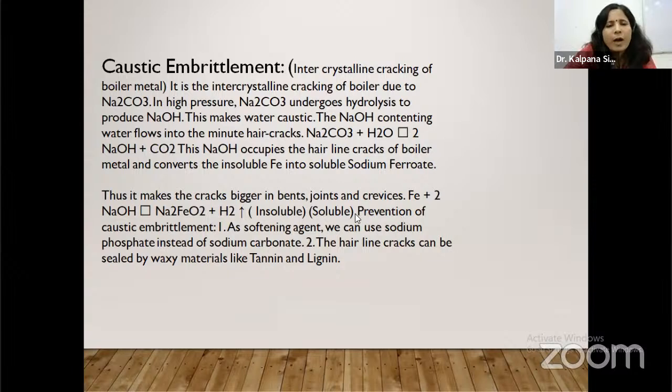So the question is how we are going to prevent these troubles like scale, sludge, boiler corrosion, caustic embrittlement. There are many methods through which we can prevent these problems and protect the boiler.